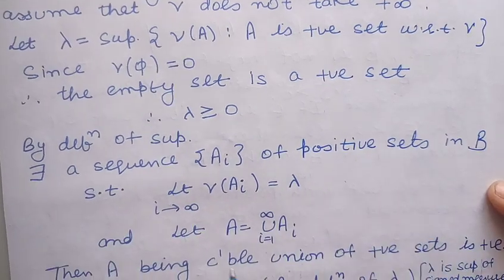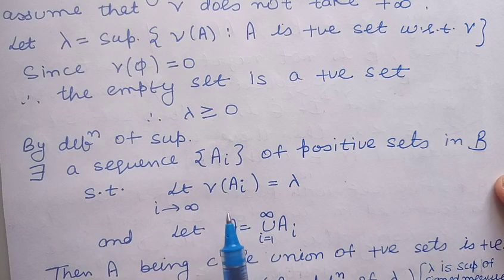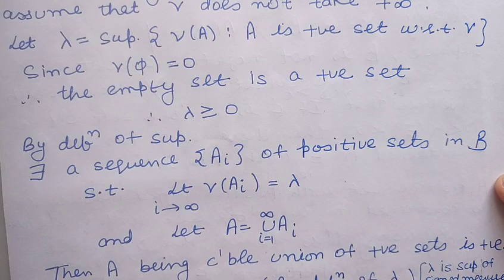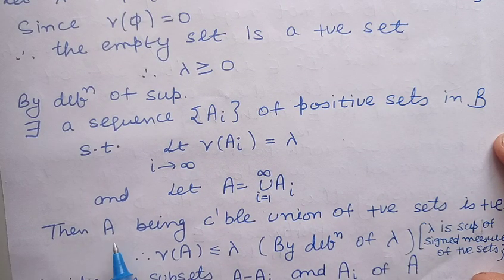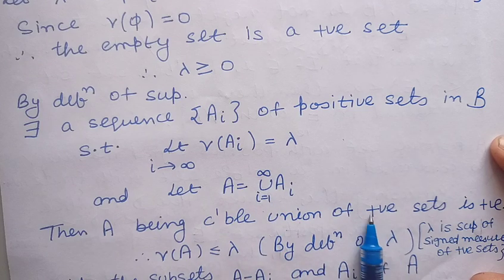Let us take A as the countable union of the members of this sequence. Now, because each A_i in this sequence is a positive set, and we know that a countable union of positive sets is again positive, therefore A, being the countable union of positive sets, will be a positive set.